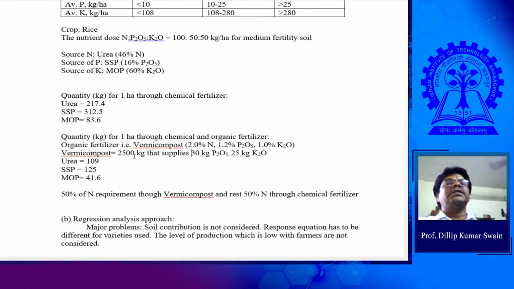See, economically, soil fertility has to be maintained. You need to know what the soil fertility is, how much it has to be improved, and how much less chemical fertilizer is to be used. Accordingly, you prepare your organic inputs. Organic means you prepare on your own farm. Don't purchase. Even 2500, if you have it from your own farm, it will be cheap. But if you purchase from outside, it will be expensive.